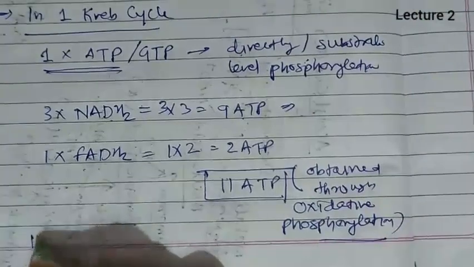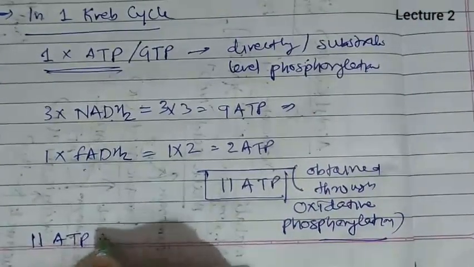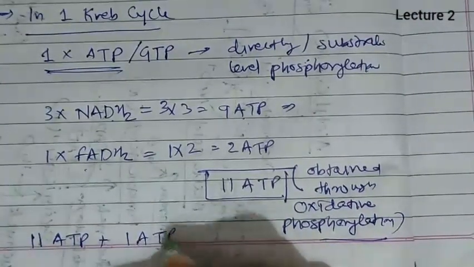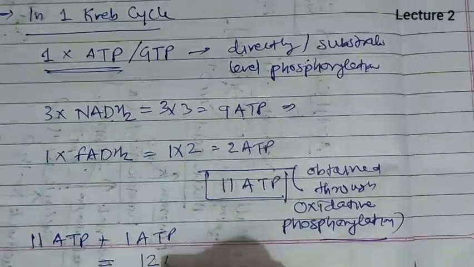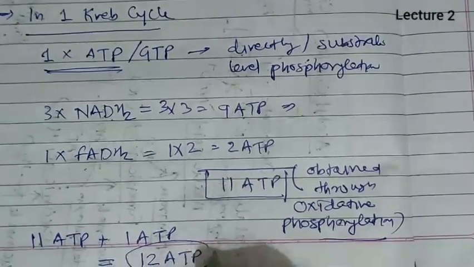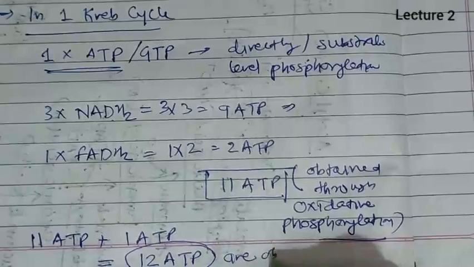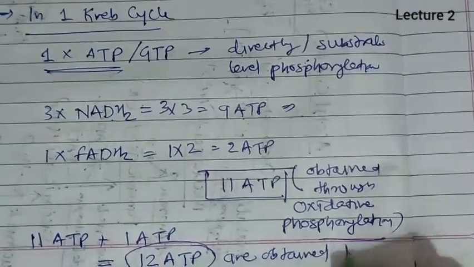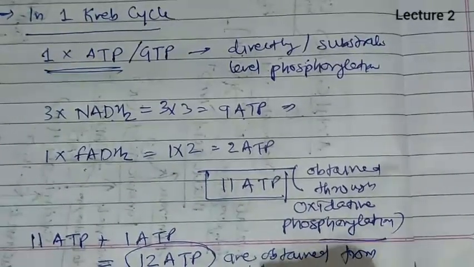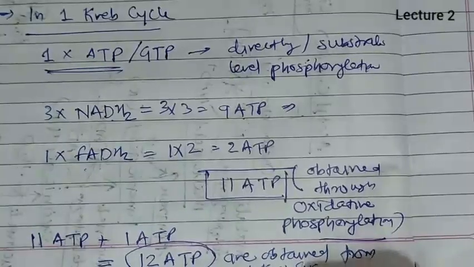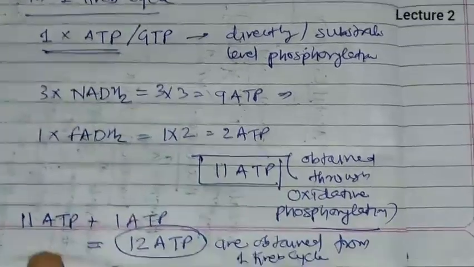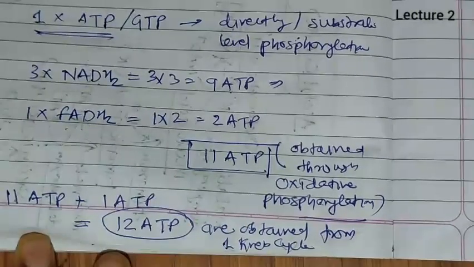So 11 ATP plus 1 ATP, total 12 ATP, are obtained from one Krebs cycle.